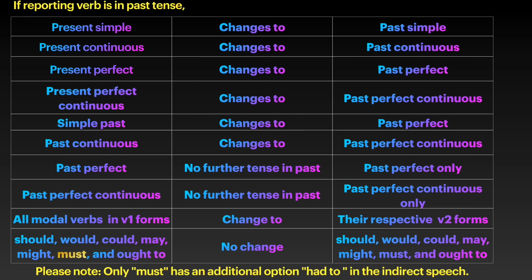If a modal auxiliary is in its base form in the direct speech, it will change to its V2 in reported speech. If we use modal auxiliaries should, would, could, may, might, must, and ought to, then direct speech and indirect speech are always same. Only must has an additional option had to in the indirect speech.